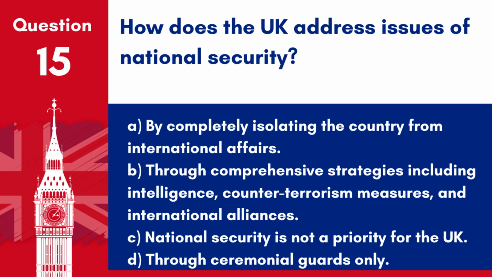Question 15. How does the UK address issues of national security? A. By completely isolating the country from international affairs. B. Through comprehensive strategies including intelligence, counter-terrorism measures, and international alliances. C. National security is not a priority for the UK. D. Through ceremonial guards only. Answer B. Through comprehensive strategies including intelligence, counter-terrorism measures, and international alliances. This multifaceted approach ensures the safety and security of the nation.